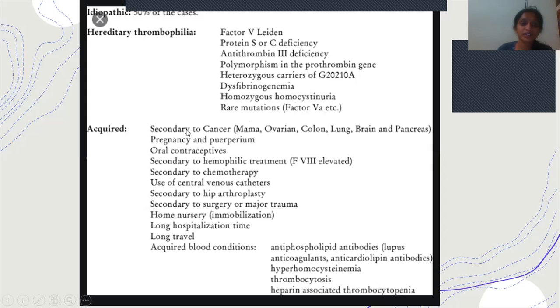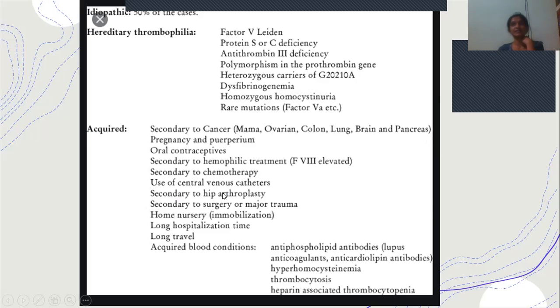And then acquired causes include secondary to cancer, like ovarian cancer, colon cancer, lung cancer, mammary gland cancer, and then brain and pancreas. So with any cancer, there is a chance of getting this DVT. And pregnancy and use of oral contraceptives, secondary to hemophilic treatment like elevated F8, and secondary to chemotherapy, use of central venous catheters.